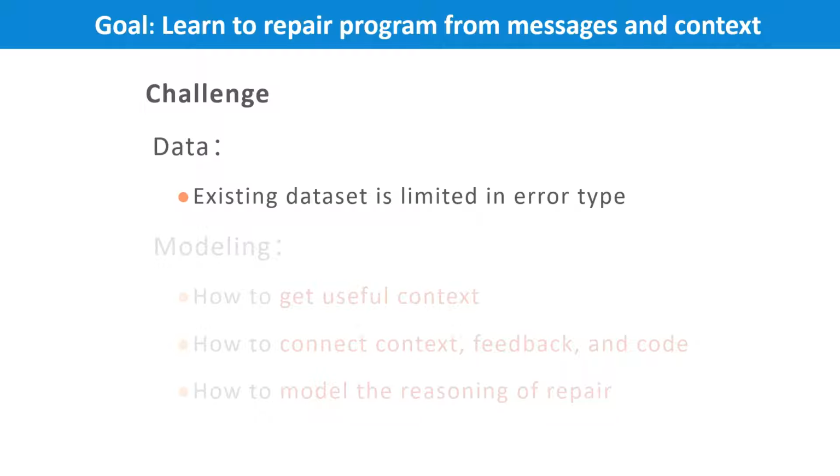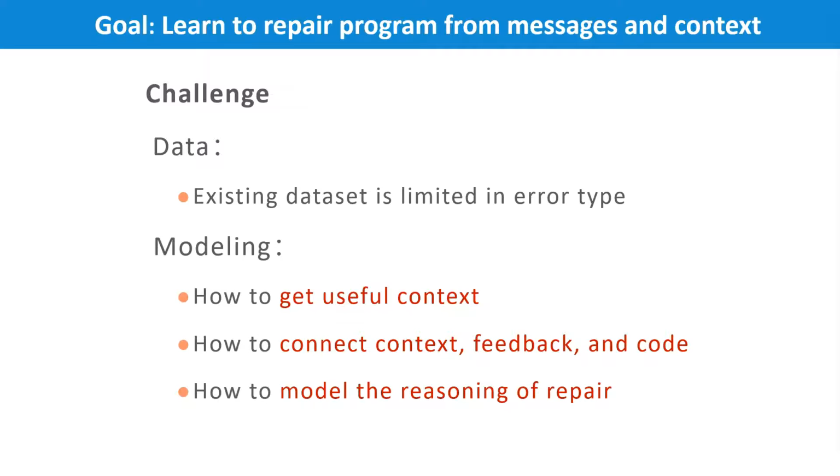Our goal is to learn a pattern for fixing programs from source code, compiler messages, and context. To achieve this goal, we will face some challenges. First, the existing dataset has a limited variety of errors. These data have not been fully evaluated. Therefore, it's not clear which types of errors are not well learned and their underlying causes.